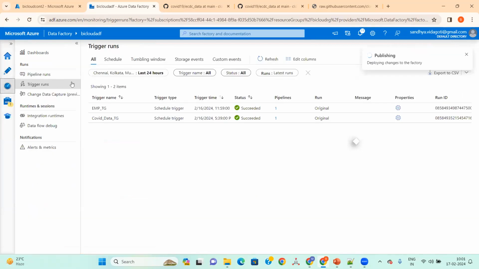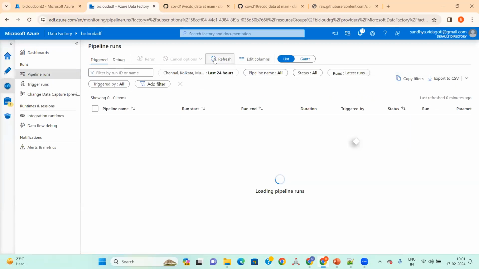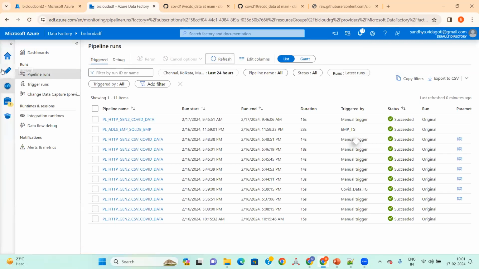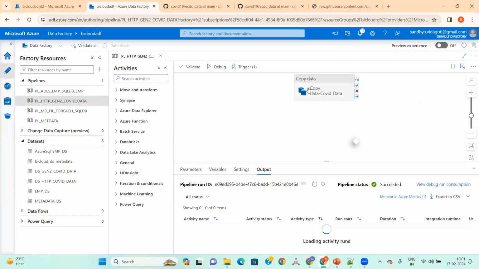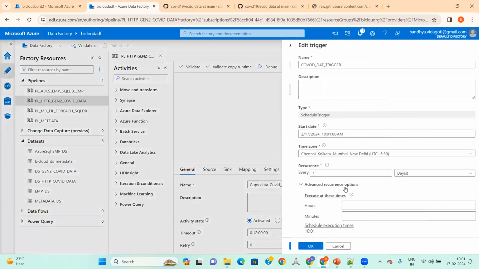Let's see if the trigger works or not. We are selecting the 16th. I did this one.